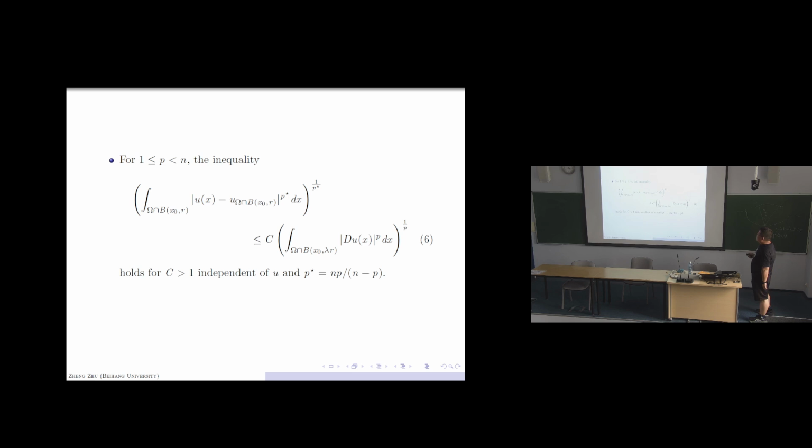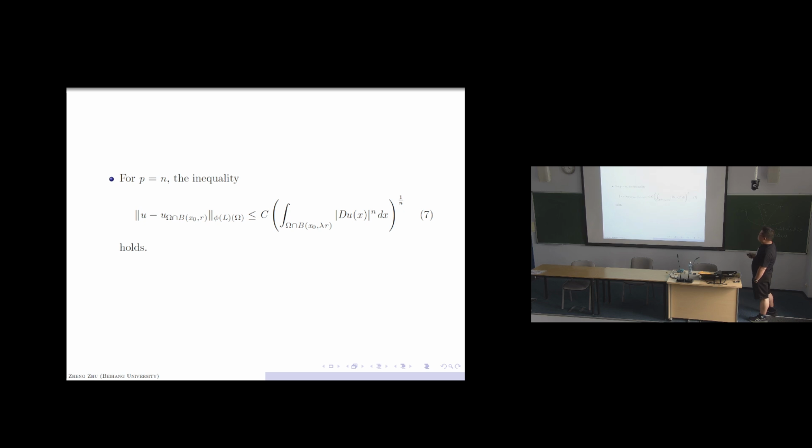Let's say that for p less than n, a domain is called a local Sobolev-Poincare embedding domain of order p if the following inequality holds with Omega intersection B(x0, r), and here on the left-hand side is the integral average, with the right-hand side not over a larger ball, but a little bit smaller. And similarly for p equal to n, it must be an intersection with the ball.